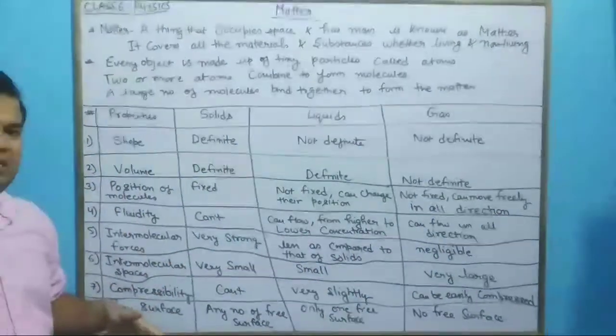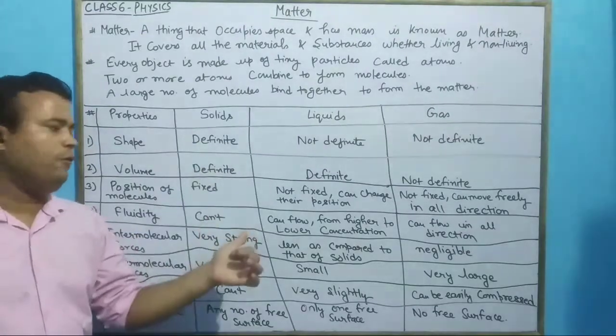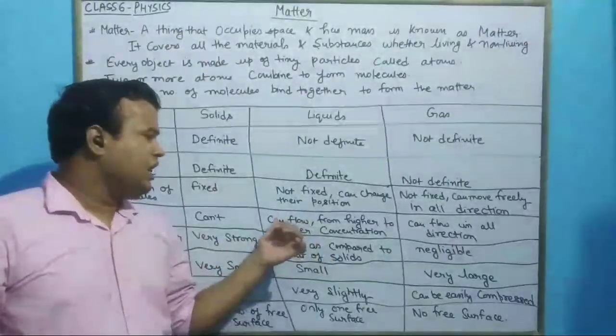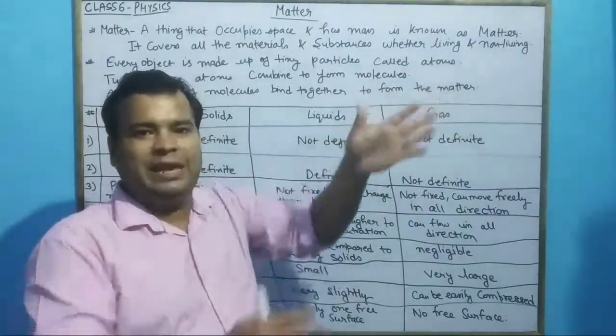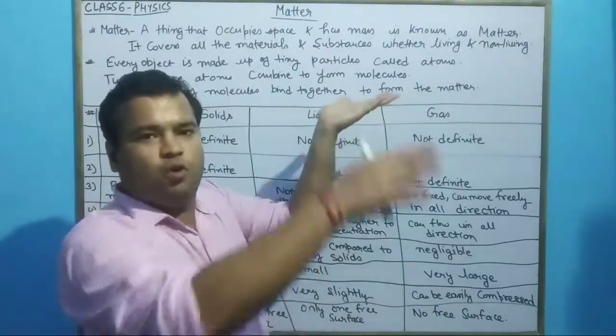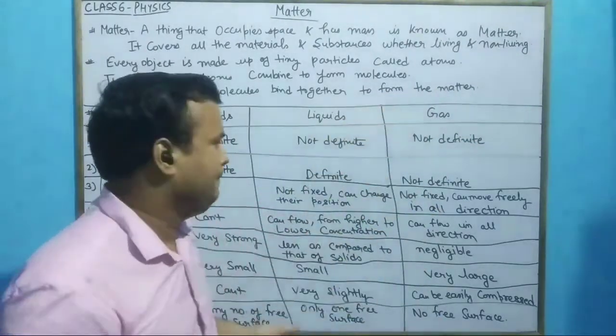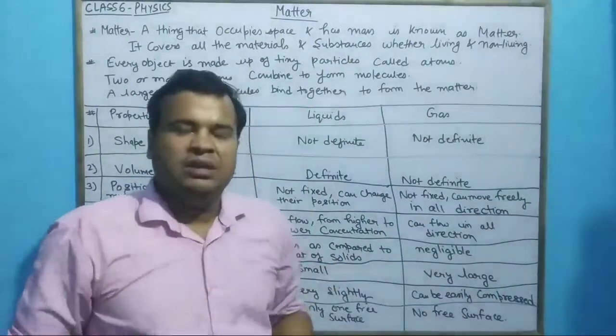Now fluidity. Solids do not flow, and liquids flow from higher to lower concentration. What happens in a dam? Where there is more water, the water flows from higher concentration to lower concentration. And gas can flow in all directions.